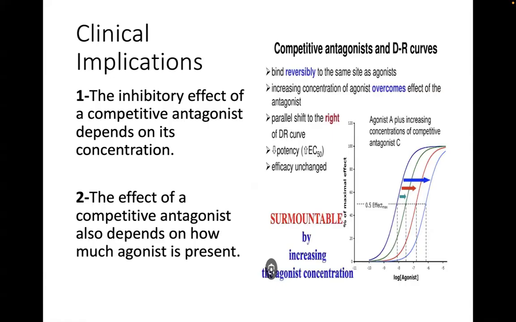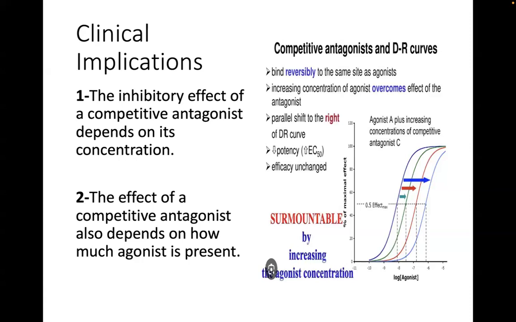It means that the inhibitory effect of a competitive antagonist, of course, depends on its dose or its concentration. And the effect of a competitive antagonist will also depend on how much agonist is present.